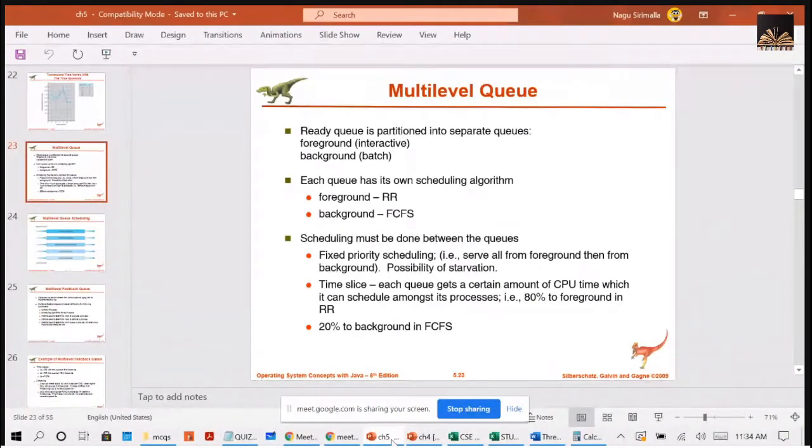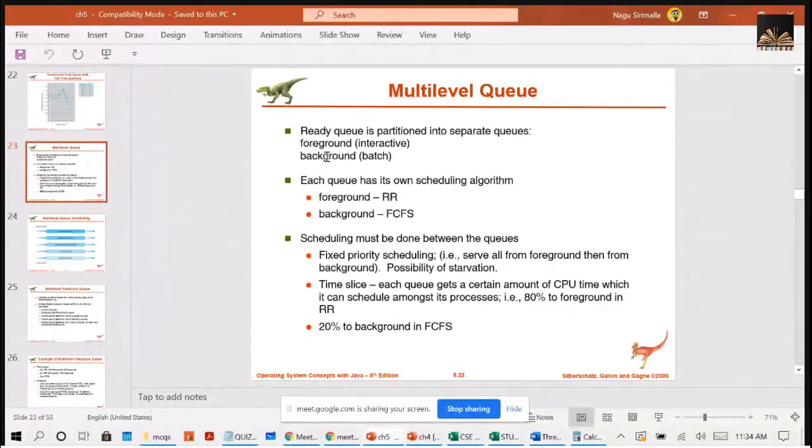Whenever that process wants to get executed, it will be moved to the CPU ready queue according to the classification. As I told you, the foreground and background: always remember the foreground processes have the highest priority over the background processes.